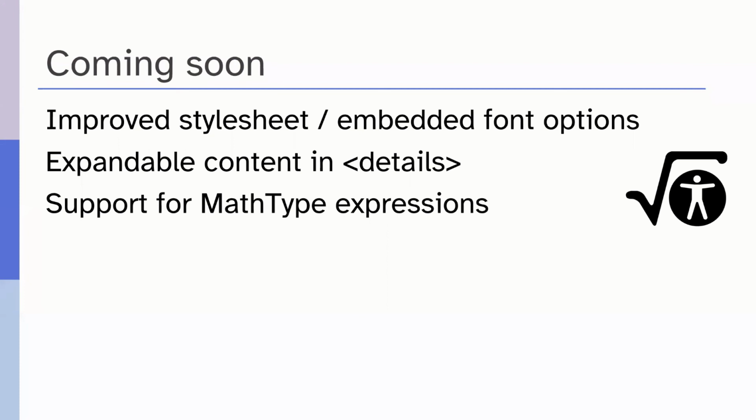The second area that will be coming soon that we can talk about is the ability to have content in a details tag, which is expandable. And this is kind of interesting because it's one of the new recommended best practices for extended descriptions. If you were on the webinar last week, or if you viewed that, you would have seen some great examples of how extended descriptions can go beyond alt text. And of course, that's really necessary in some of the images that were being looked at last week, infographics and maps and charts and so on.